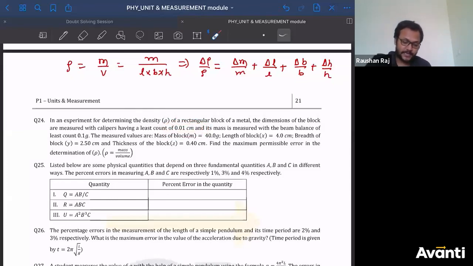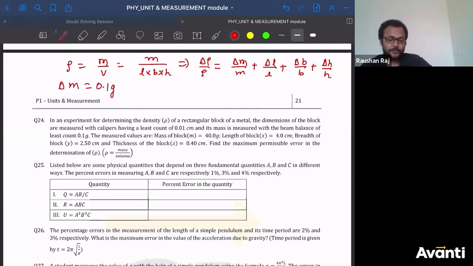While measuring the mass, you cannot measure before or less than 0.1 gram. So here actually delta m is given to you as 0.1 gram. समझ में? If no error has been given to you, if the least count is given to you, least count is considered as the maximum possible error there. ठीक है? So least count is the maximum possible error.